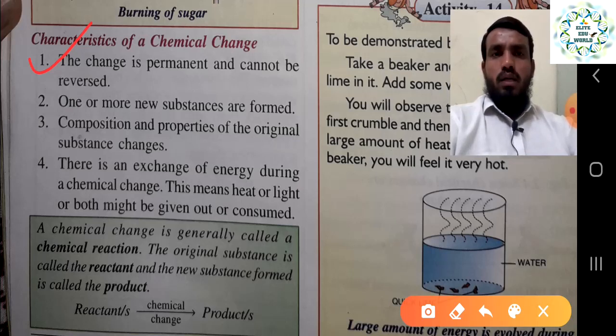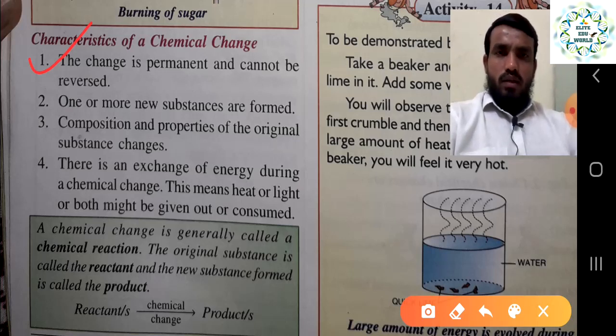You cannot do anything to make it reverse, it just permanently happens because it is a chemical change. One more, new substances are formed, right. Before it was not there, but after the reaction happens, a new substance forms, and it is a permanent, irreversible change.